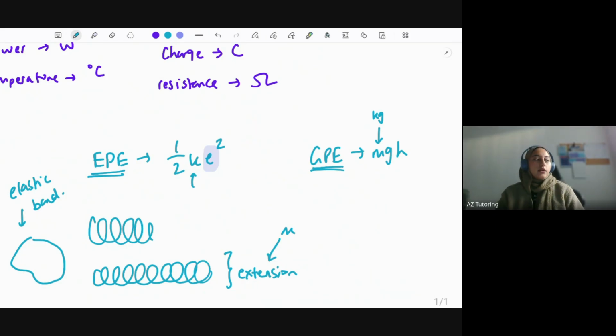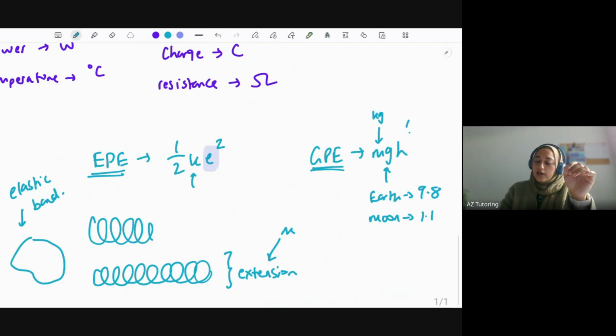So something as little as a bottle, which has less mass than yourself, needs less gravitational potential energy to be able to keep it down. Okay, the gravitational field strength, well, this will change depending on where you are. So for example, on the Earth, it's 9.8. Sometimes they refer to it as 10. But the moon, the gravitational field strength is a lot less. So we could say 1.1. They tend to give you these values in the exam though. So of course, if you're somewhere like Earth compared to the moon, you're going to be held down more because it's a higher number.